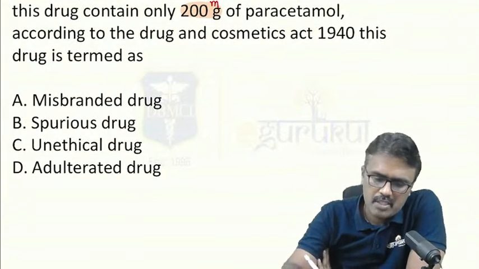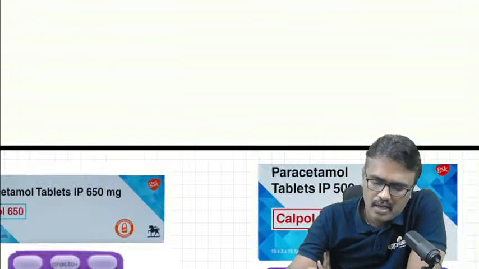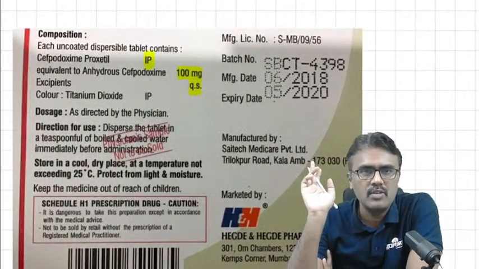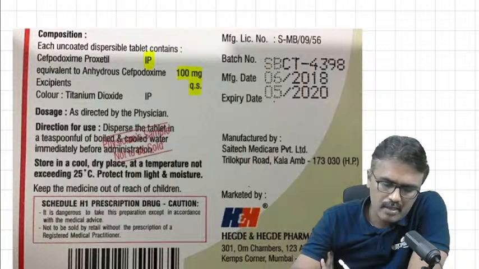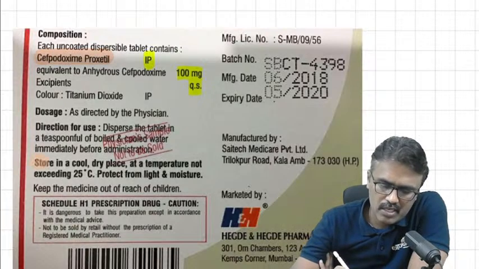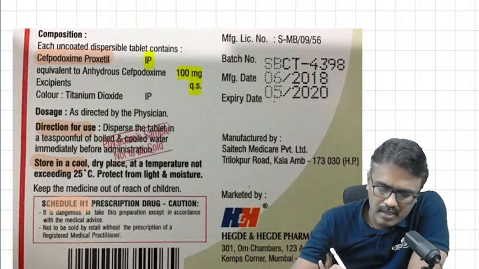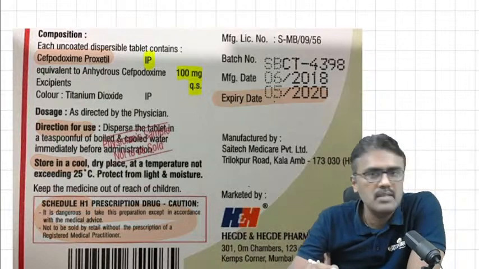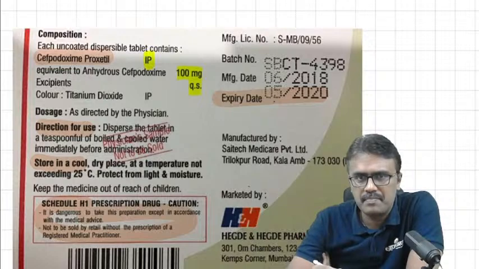Now remember, misbranded drug means, I will show you, this is what we mean by a drug label. The drug label will contain the name of the drug, storage conditions, directions for use, the drug schedules, and the expiry date; all these are mentioned in the label.